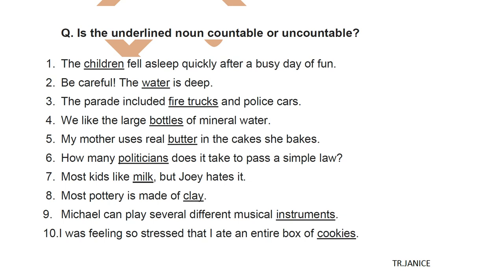The parade included fire trucks and police cars. We liked the large bottles of mineral water. My mother uses real butter in the cakes she bakes. Next, how many politicians does it take to pass a simple law? Most kids like milk, but Joey hates it. Eighth one, most pottery is made of clay. Michael can play several different musical instruments. Last one, I was feeling so stressed that I ate an entire box of cookies.